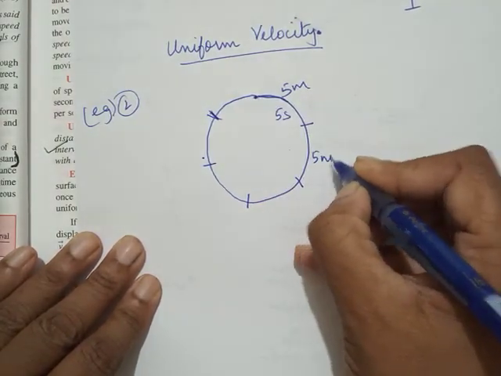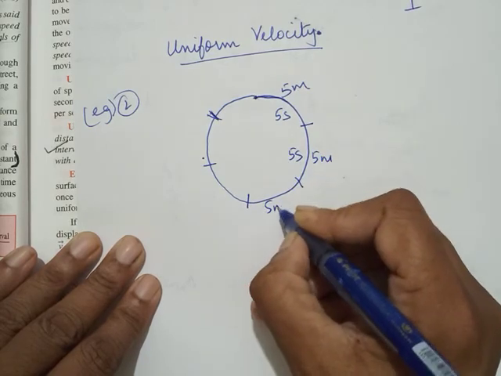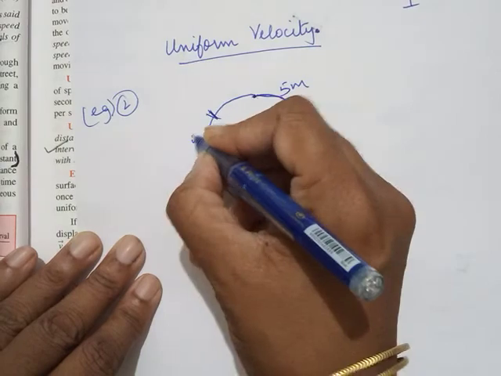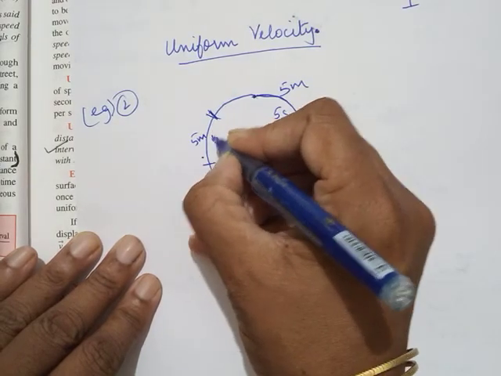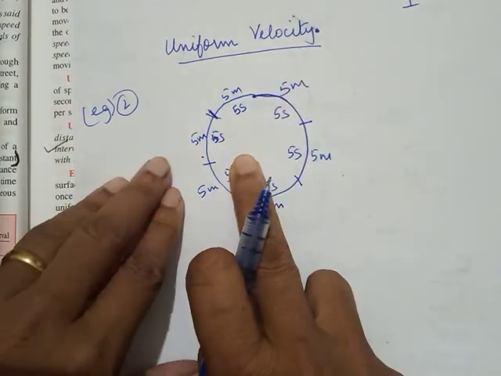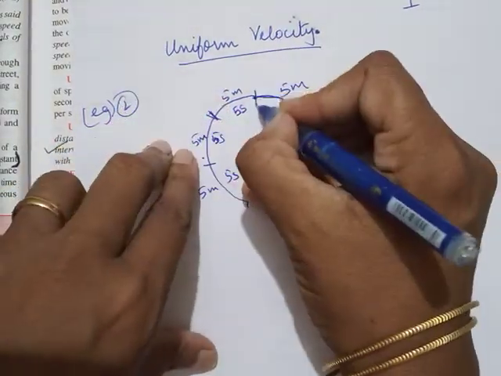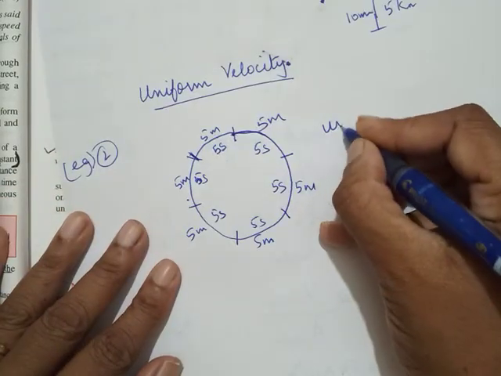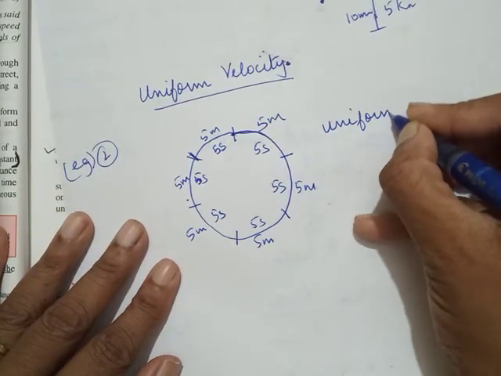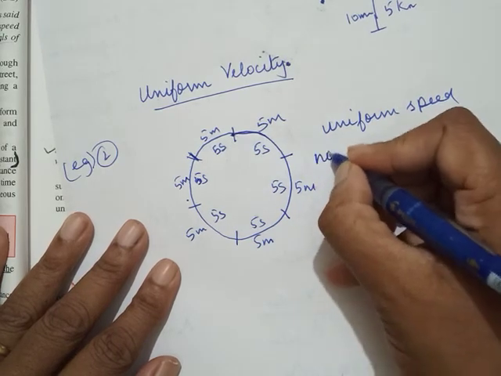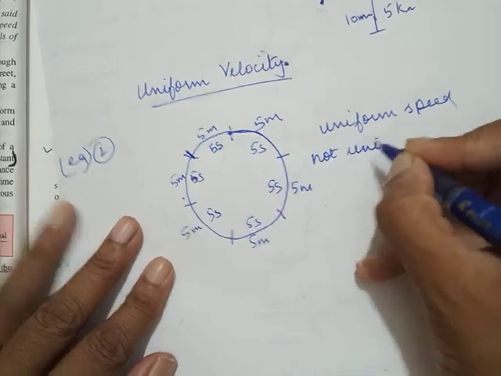This is another 5 meter in 5 seconds, another 5 meter, 5 seconds, 5 meter, 5 seconds. So this body is moving with uniform speed because it is covering equal distance in equal intervals of time, but not uniform velocity.